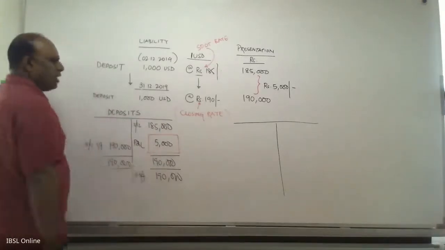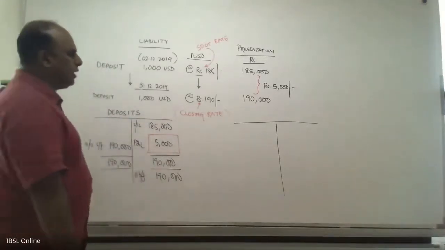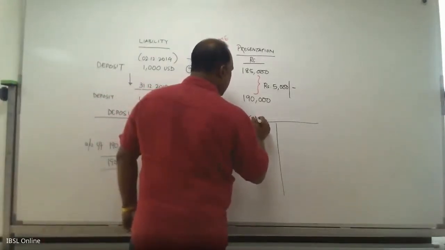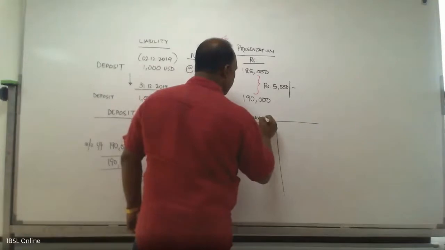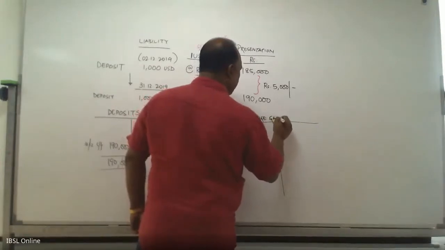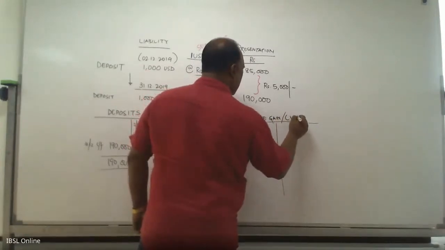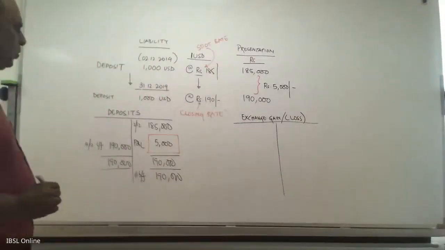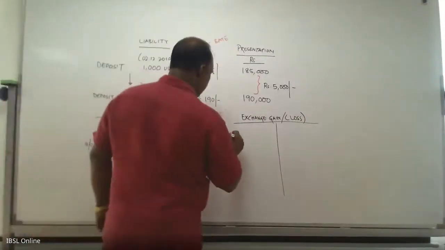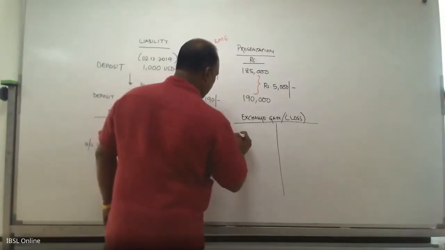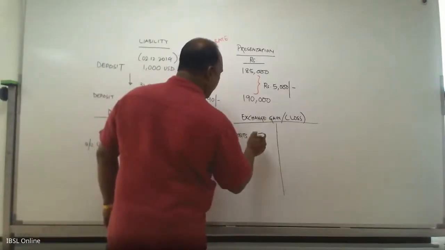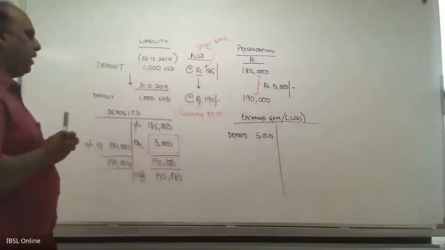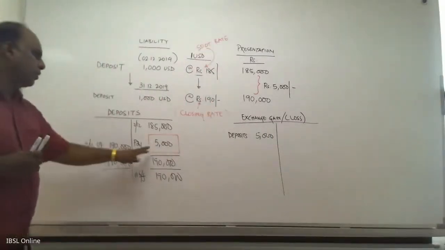That somewhere is the P&L, where you will have exchange gain or loss. So you will debit your P&L account for 5,000 and credit the deposits by 5,000.